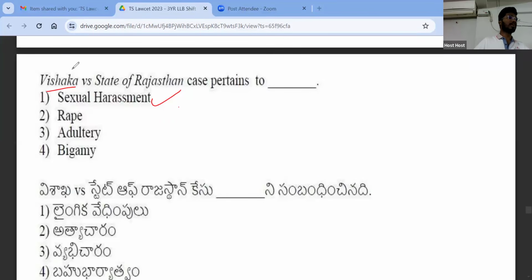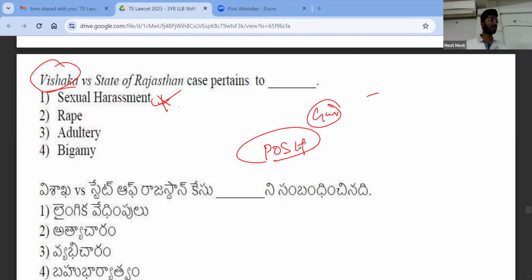So there is a judgment of the Supreme Court which says that you are not allowed to showcase the name of the victim because it will further create problems for the family members, right? So through a person known as Vishaka, they filed a case. A lady was working under a government scheme, right? Under Mahatma Gandhi employment or something like that. And at her workplace, she was gang raped by certain men in front of her husband, right? A case was filed in the Supreme Court, and the Supreme Court gave certain guidelines related to sexual harassment. And today we have a law known as the POSH Act, Prevention of Sexual Harassment at Workplace. So this case is related to sexual harassment.